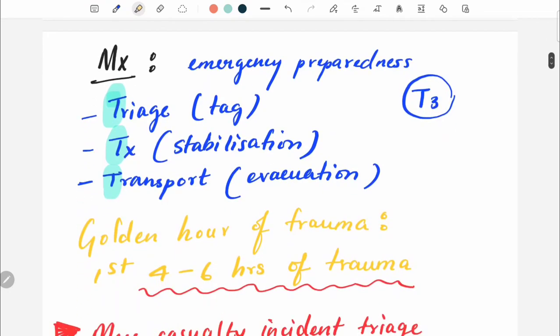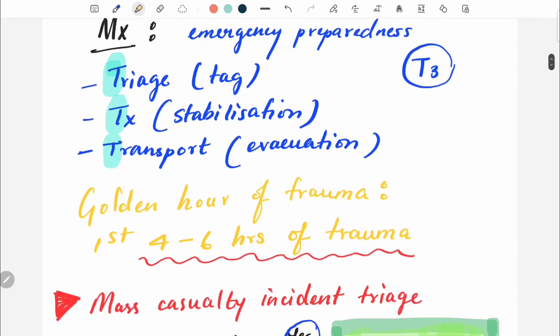Now let's look at the management. Management of any of this mass casualty is emergency preparedness. They have to be very prepared. The triage system must be very prepared. Emergency preparedness consists of mainly the T3s. First T stands for triage. Triage means mainly to tag, that is, to prioritize. We will be tagging each patient based on the color.